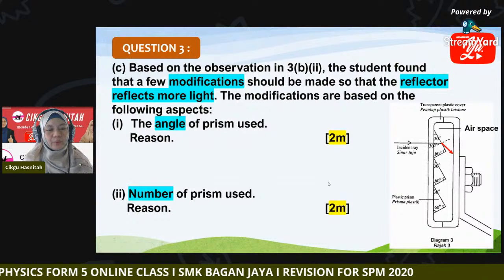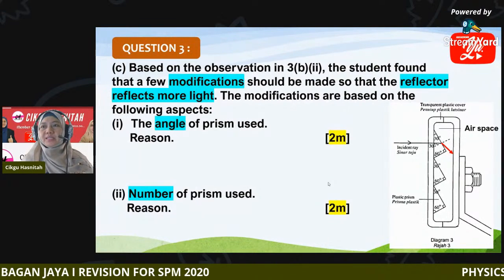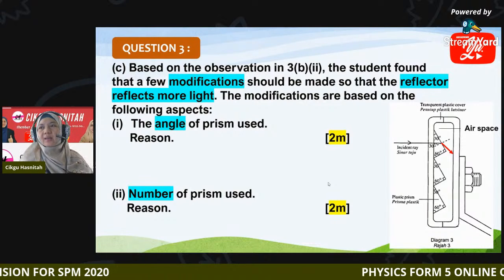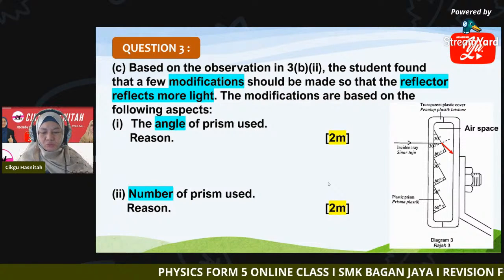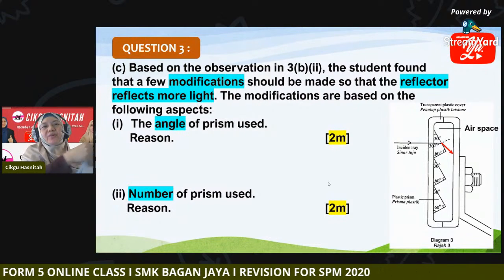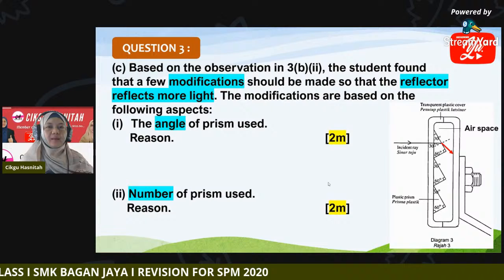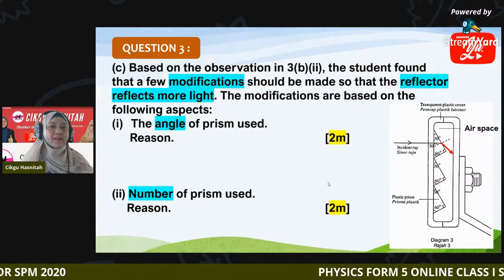Okay, there's another question here. Question 3C. Based on observation in 3B2, now we have to make a few modifications so that the reflector can reflect more light.